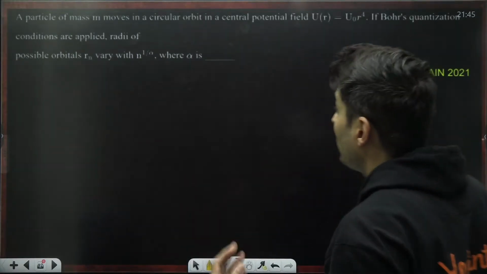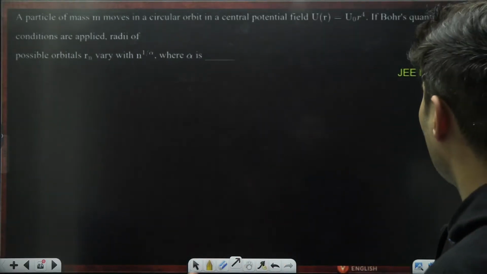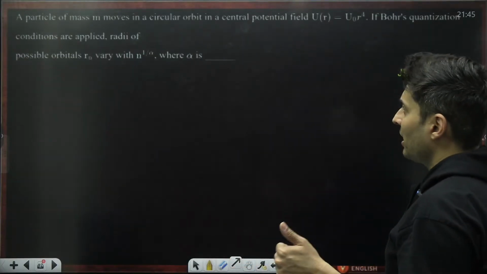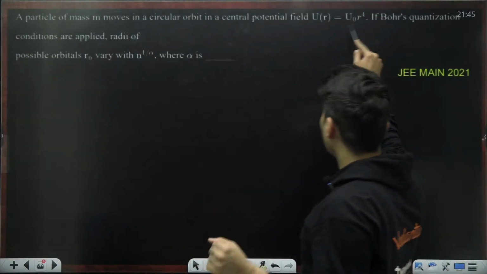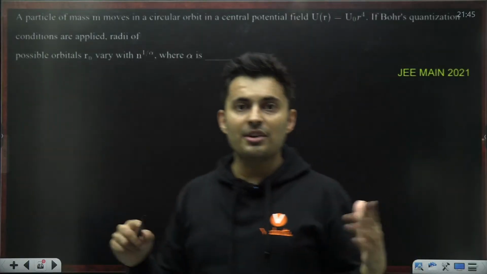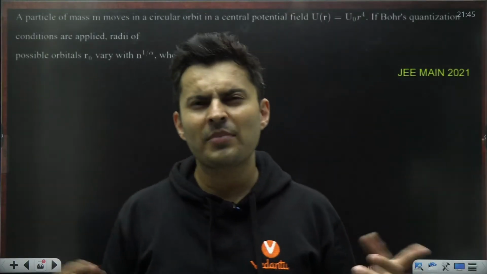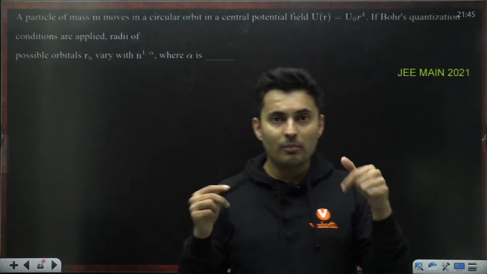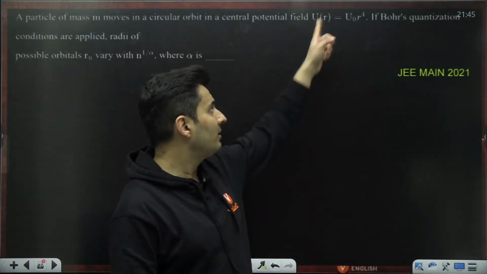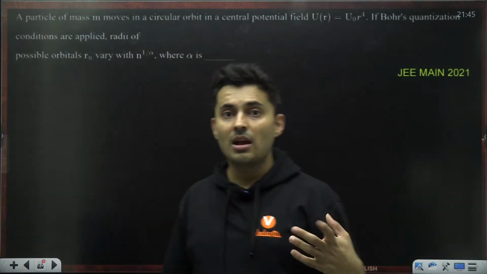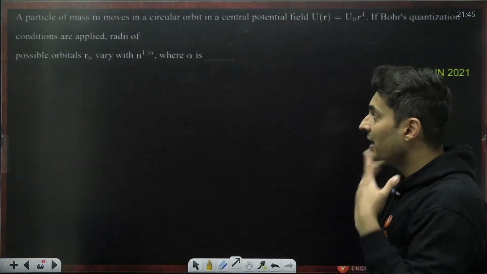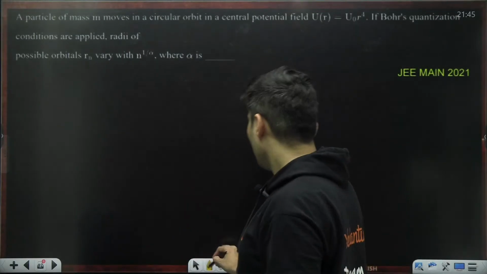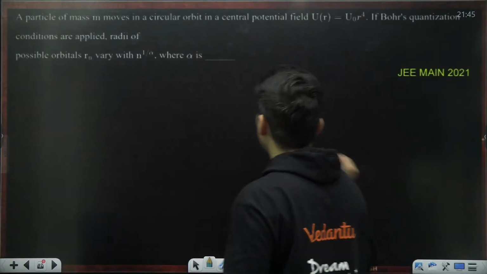If a particle of mass m moves in a circular orbit with a different potential energy field, and Bohr's quantization is applied, what is the radius? Now this is very weird. Usually electrical potential energy is inversely proportional to r, Q by r. But here the potential energy is different. So the question is, how will the radius vary with n? It will not be proportional to n square anymore. You have to redo the entire problem.